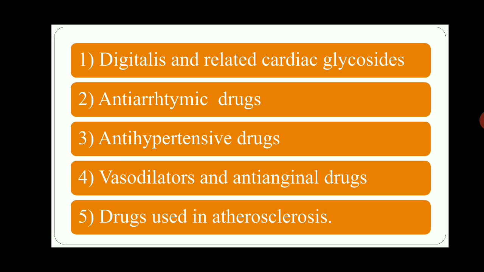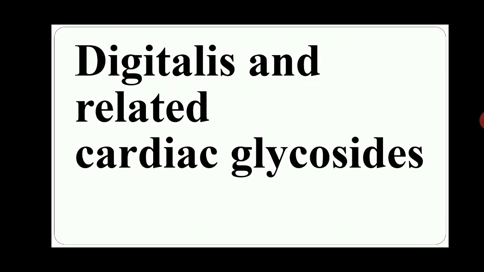Second is antiarrhythmic drugs, then antihypertensive drugs, then vasodilators and antianginal drugs, and last in this unit is drugs used in atherosclerosis. These points are discussed in this unit. So today's lecture is on Digitalis and related cardiac glycosides.